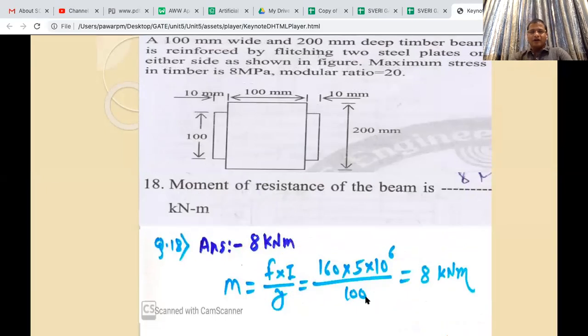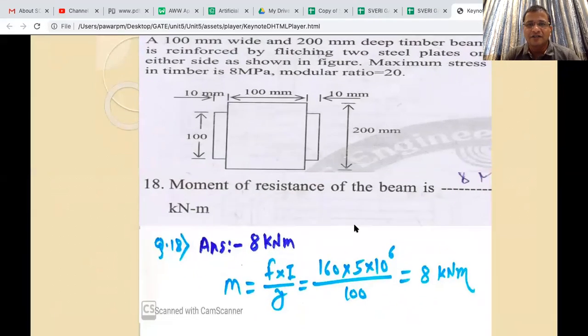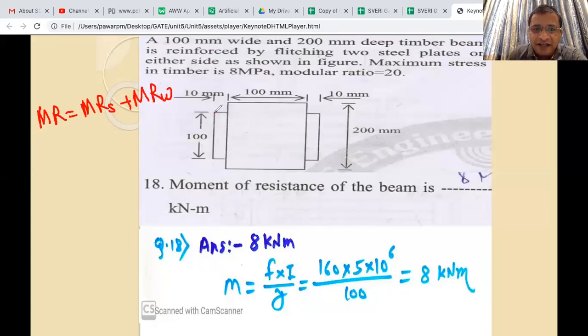Okay, now here they have asked for the moment of resistance. You can use our earlier formula, the same formula we have studied in the classroom. It is the addition of two moments of resistance. So Mr is equal to Mr of steel plus Mr of wood. And we have to understand that you have to take the stresses at the extreme fiber. Just now we calculated the extreme fiber stress in the steel as 80 MPa, and for the wood it is 8. So it is very simple.